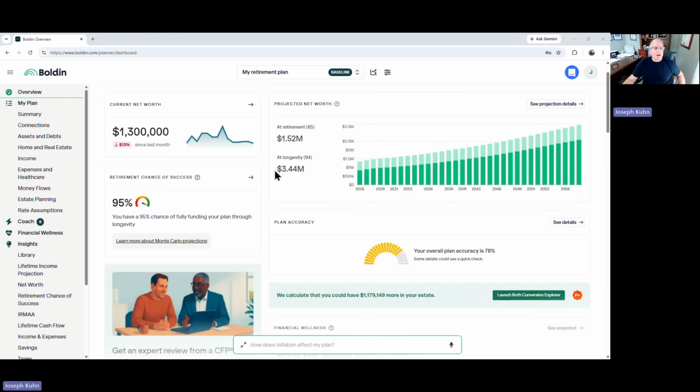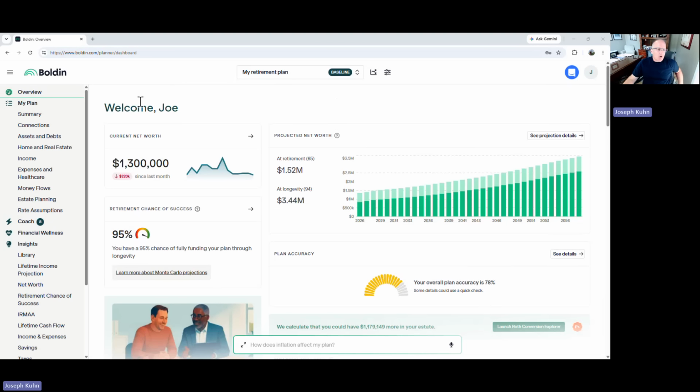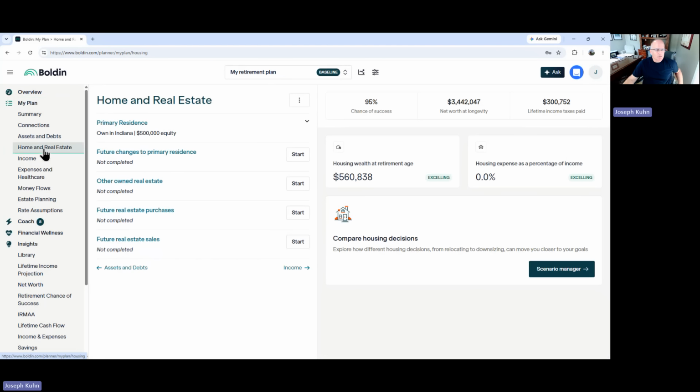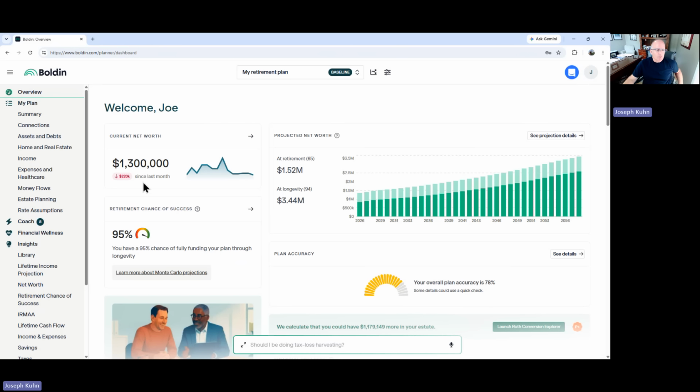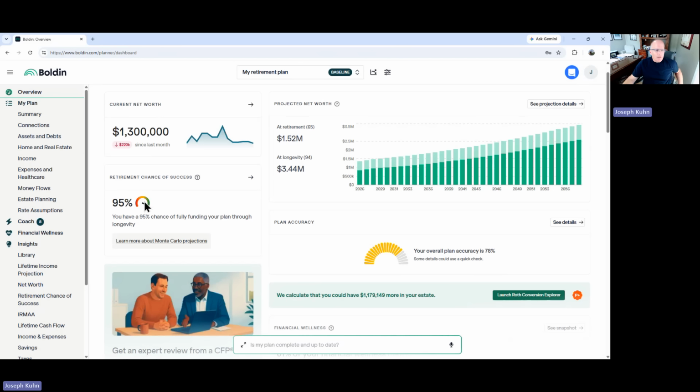You can see this couple has a net worth of $1.3 million. Now there's some house in there. I think I got like $500,000 worth of house. So this couple has $800,000 in investable assets and a 95% probability of success.